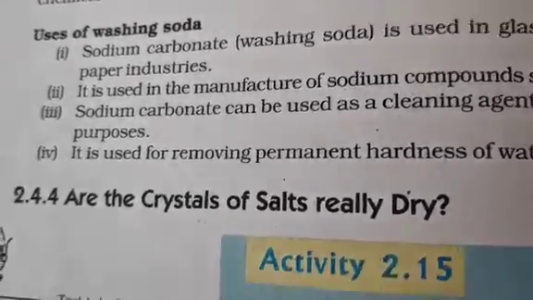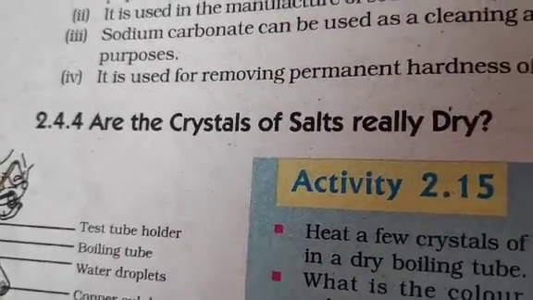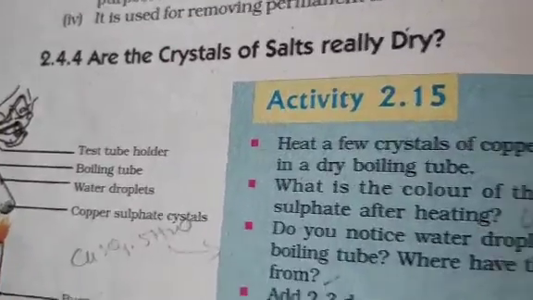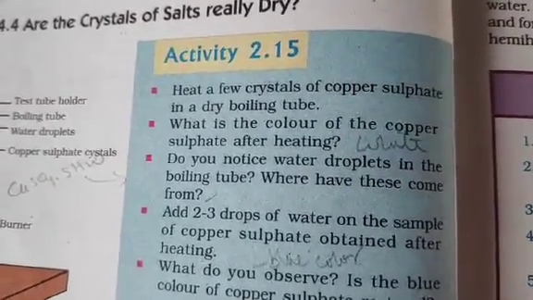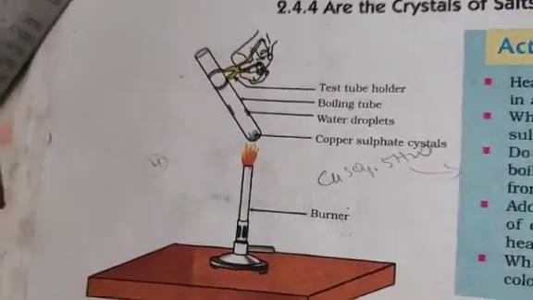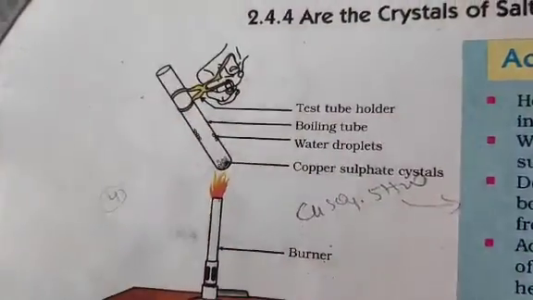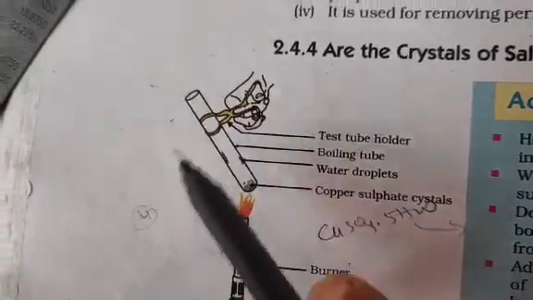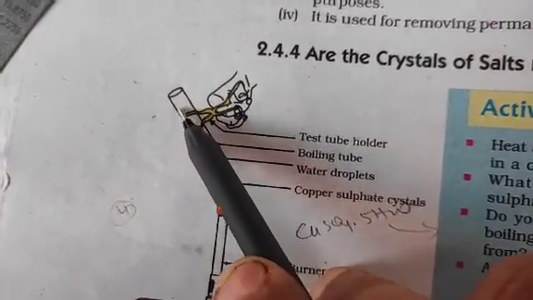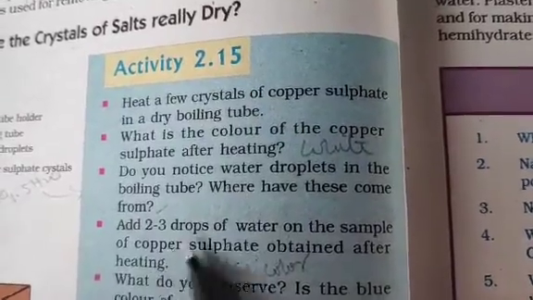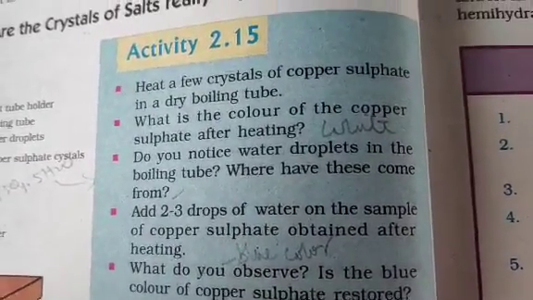Okay. Now the question comes, as I told you, water of crystallization I told you just now, isn't it? So the question comes, are crystals actually dry? To know that, there is a simple activity given over here. Copper sulfate is taken in a test tube and you are heating it. Copper sulfate is peacock blue in color. When you heat it, you will find that near the mouth of the test tube, meaning this portion, there will be water droplets. So the question comes, from where did these water droplets come?